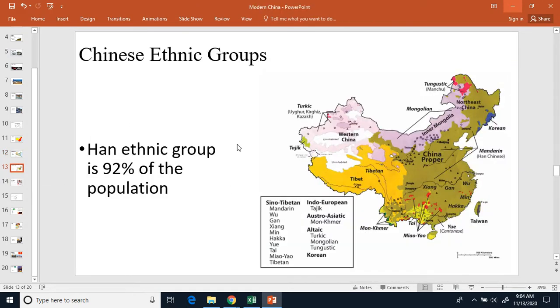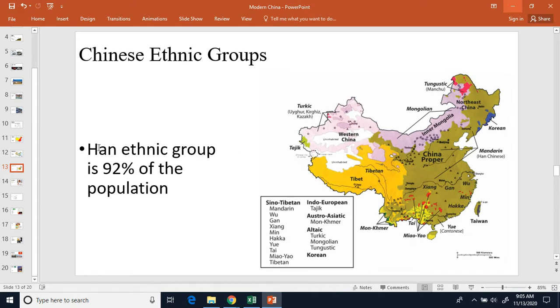All right. Ethnic group wise, this map right here shows all of the major ethnic groups in China. Han Chinese is the major ethnic group. So this area here in this color, that's everyone who's Han Chinese. Most people are Han Chinese. You have a couple other groups as well: Tibetans over here, Turkics over here, Tajiks over there, and some Mongolians here. And then there's a couple little pocket areas of other groups, but for the most part, most people are Han Chinese.